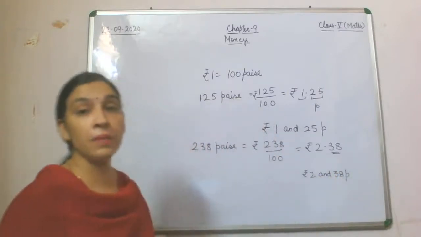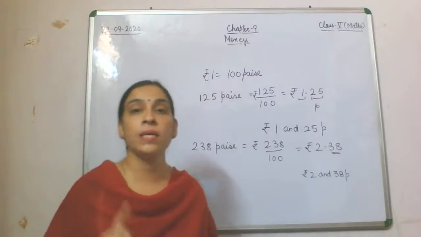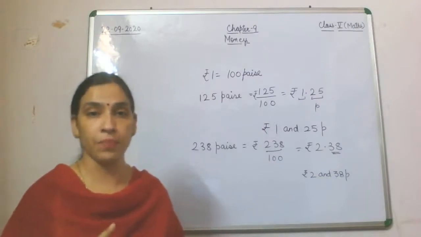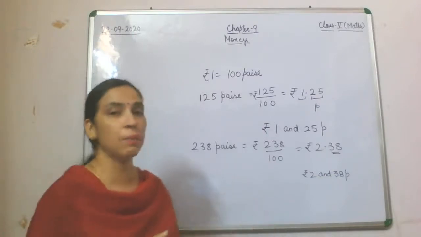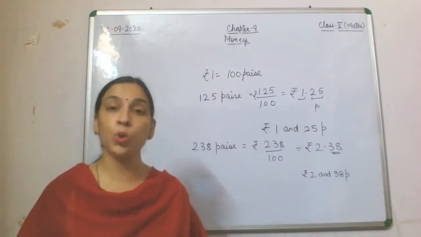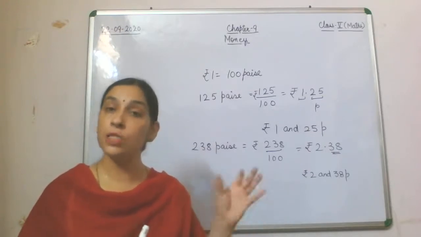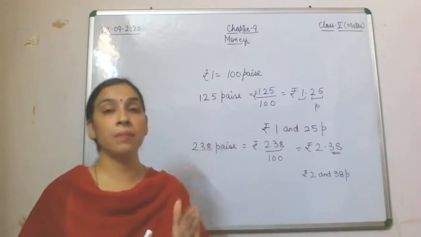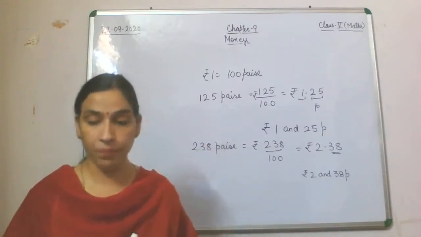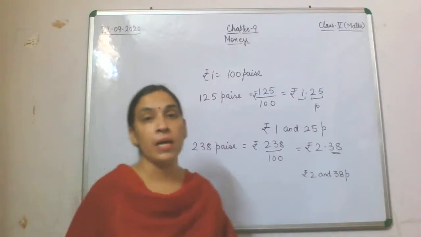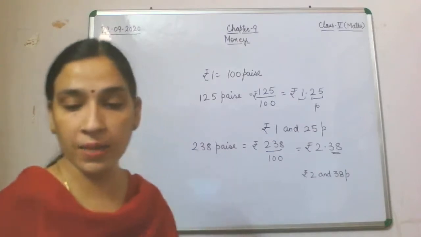See, the decimal part always symbolizes paise, and the part before the decimal, the whole number part, is rupee. Remember this, and now we will start conversion.